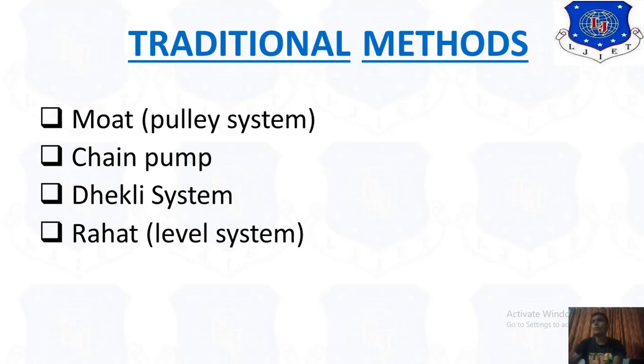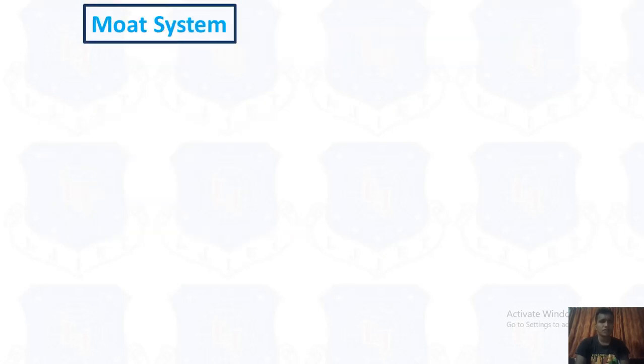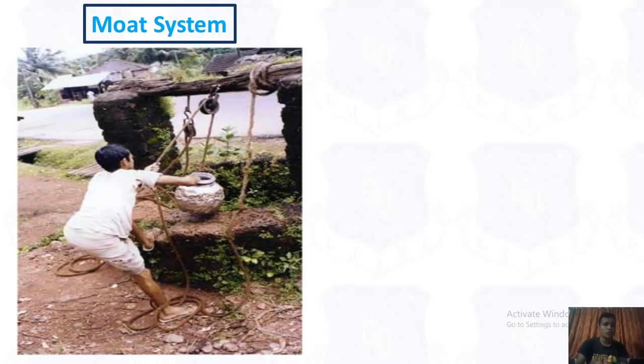So that is an old method that in our agriculture we used in our past, but now in every agriculture the modern system will be used. Okay, now let us see the old systems with some pictures. First, the Mott system. Okay, in the Mott system, basically what we have done is people using some kind of